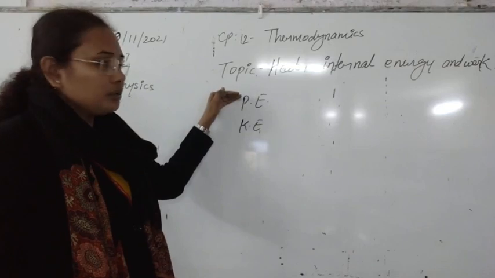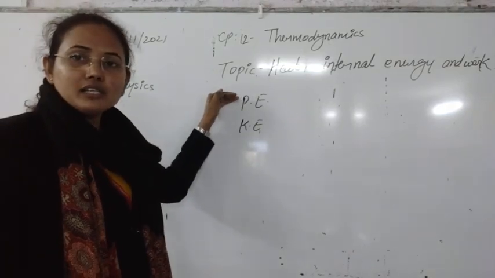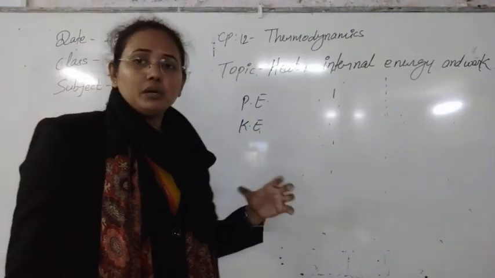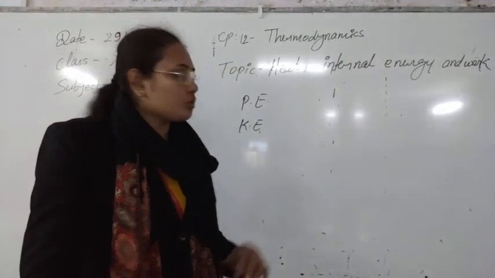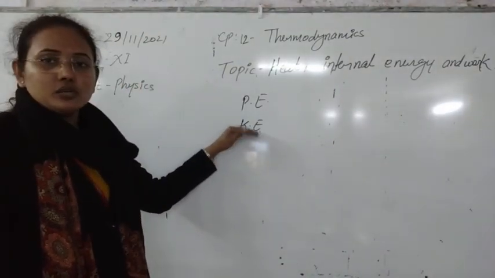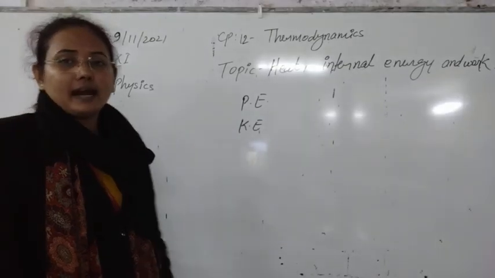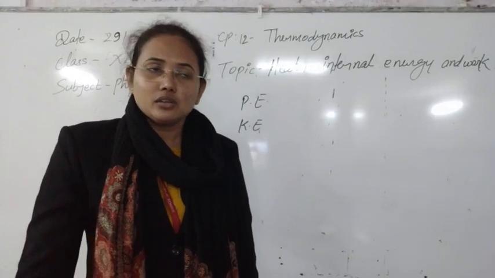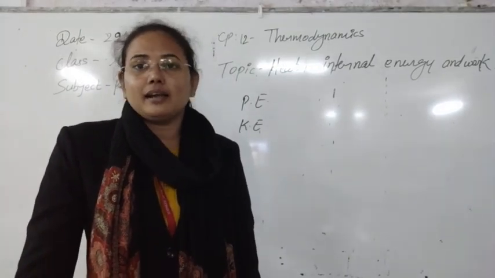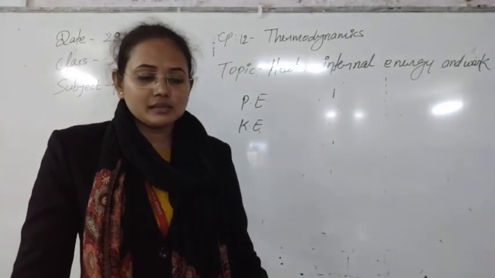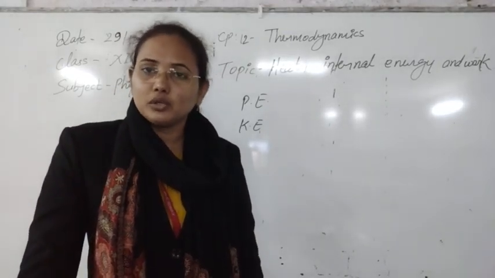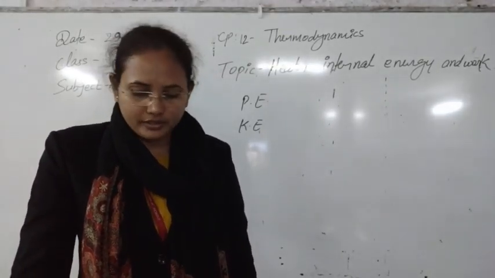So it means that there are two types of internal energies possible. The first is due to the configuration of the molecules, that is the potential energy. The second is due to the motion of the molecules, that is called kinetic energy. The sum of potential and kinetic energy is known as total internal energy. That is the inherent property, or simply the internal energy stored in the system due to molecular motion or molecular configuration.